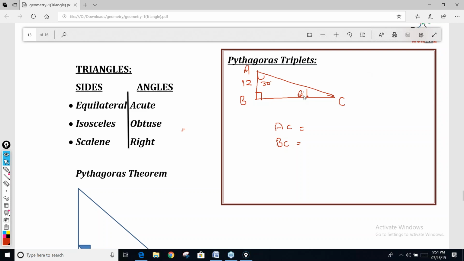This time I have given this angle is 60 and this angle is 30. No Tripjot, how can 3 and 6 be possible? AC you are taking 3 and BC you are taking 6. Is it possible? Apurv, dear, how many times do I have to repeat this thing: if one side is given, you cannot find the other two sides until and unless it is mentioned that the other two sides are integers. How can you take 35 and 37? How many times do I have to tell you?